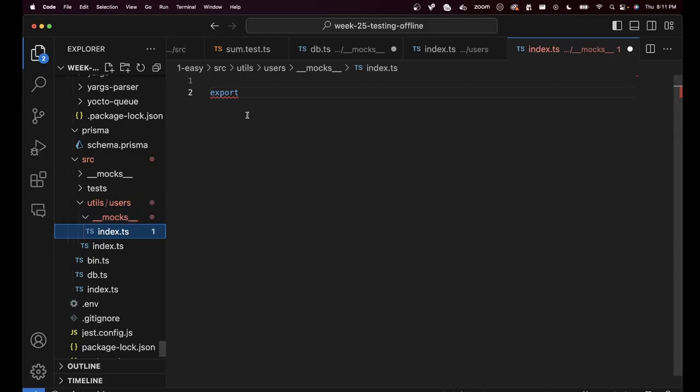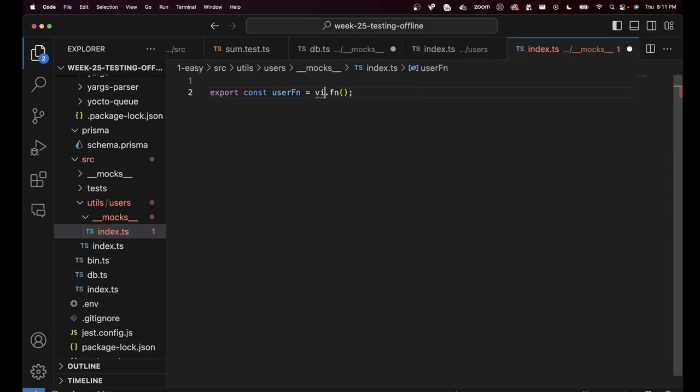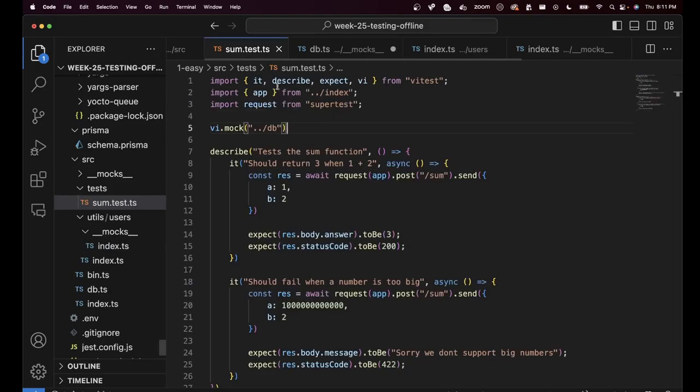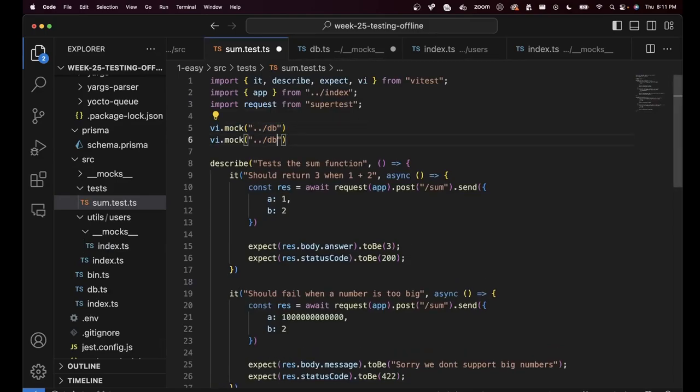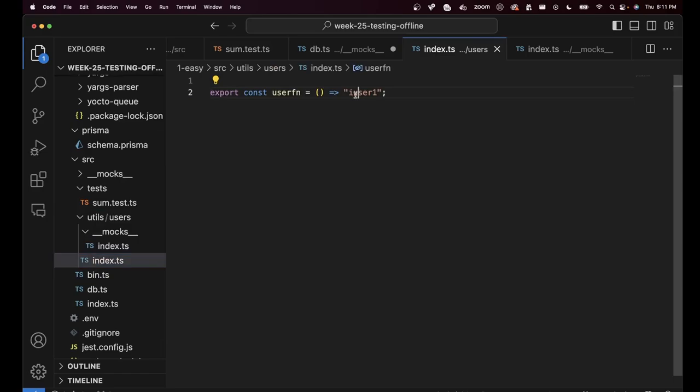And in __mocks__/index.ts, I can say export const userFn equal to v.fn. So that whoever uses this, as long as at the top of their file they have written v.mock /utils/users, this function would be mocked out to return nothing, versus ideally it returns this right now.